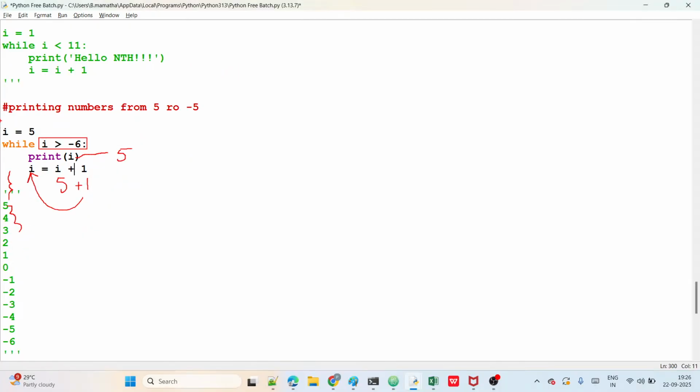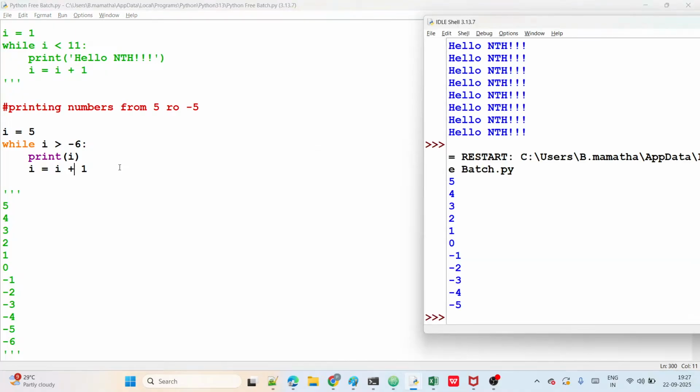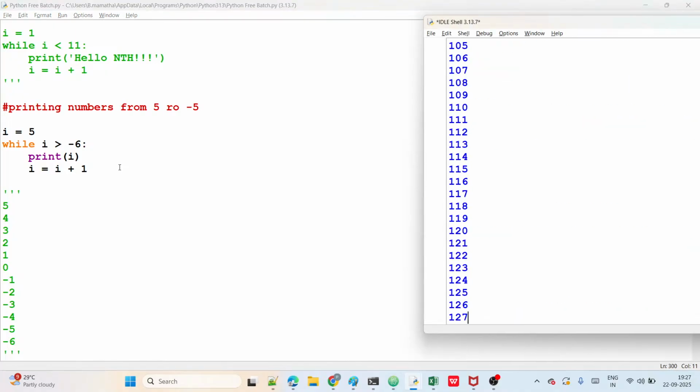See, when the value keeps on decreasing, at a certain time the condition is false. But if we keep on increasing the value, going the opposite side, the condition is never false, right? Let us try this one, guys. Let's see what happens here. See now, you can observe.